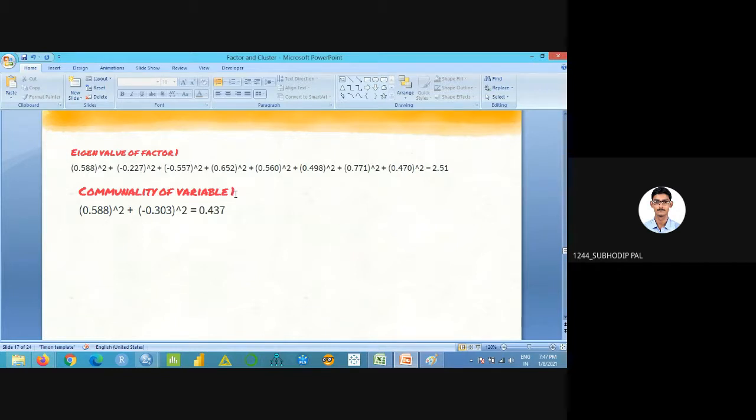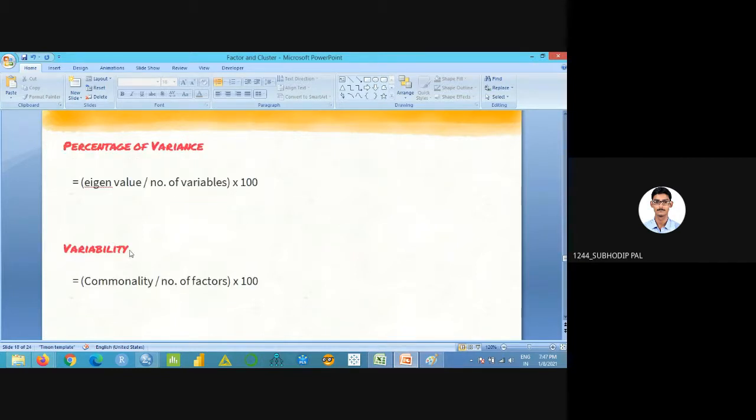Then we are calculating the variability. The variability for variable 1 is the commonality of variable 1 divided by the total number of factors into 100. So the total number of factors will be 2, right? Okay, now it's clear.